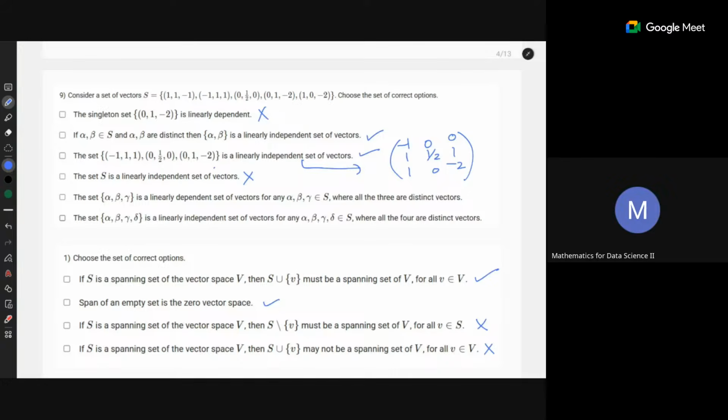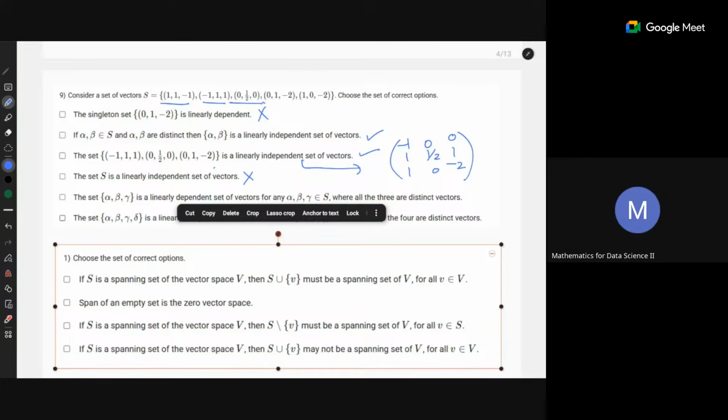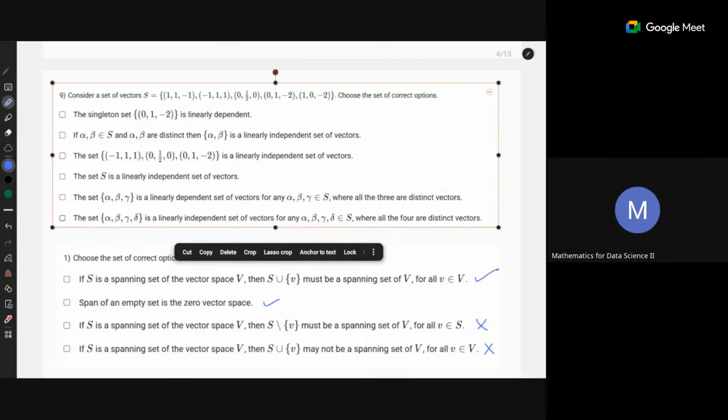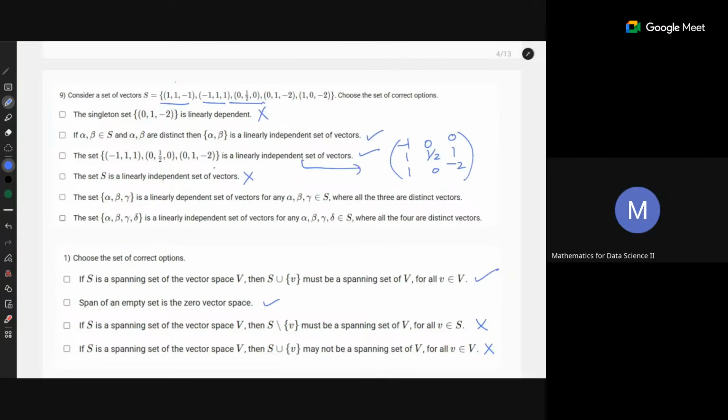Can you give me some example? I think you can take the first 3 vectors, with alpha this, beta this, and gamma this.